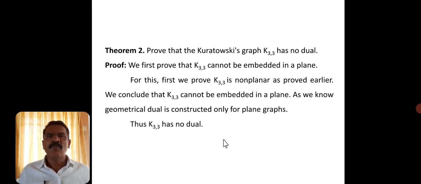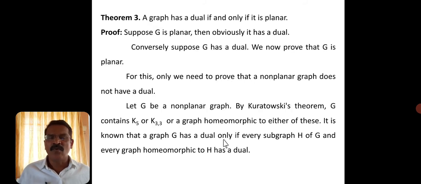I hope you have followed the proof of these two results. The only thing is how to prove K5 and K33 non-planar; for that you have to go through what we have already proved. Now we consider the third result. The third result is: a graph has a dual if and only if it is planar.